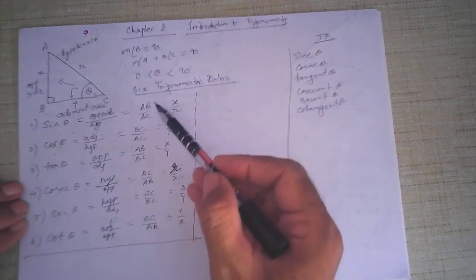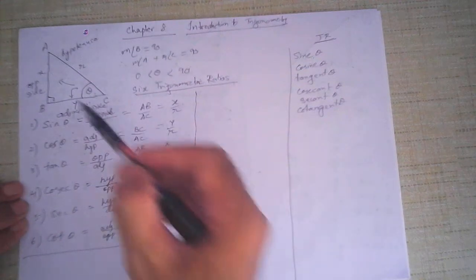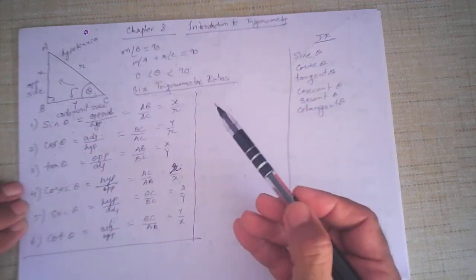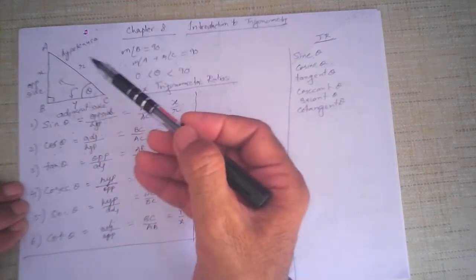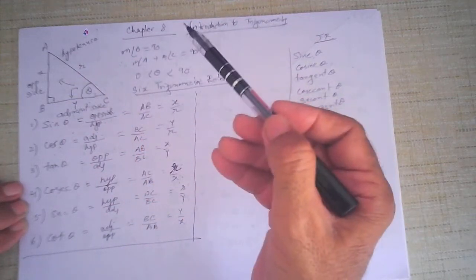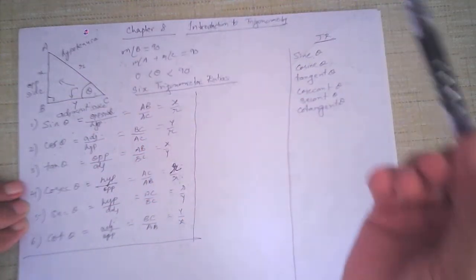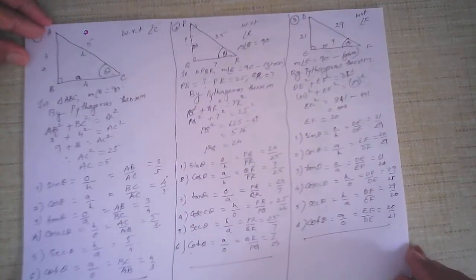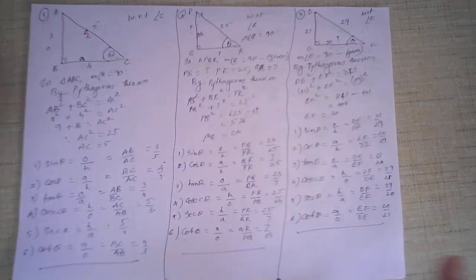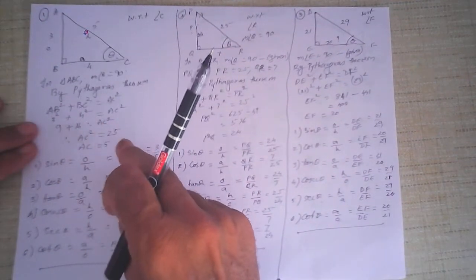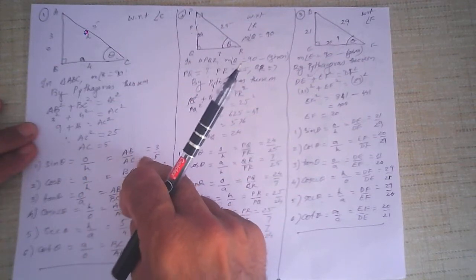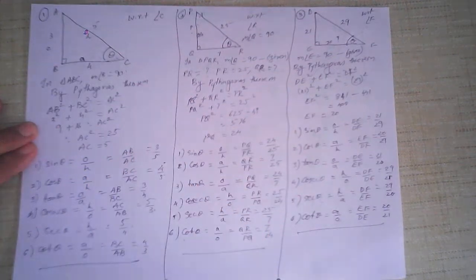Then AB upon BC, AC, that depends upon the type of triangle. It can be PQ, QR, DE, EF, and so on. And X and Y depends upon the length which is given. It can be 24, 25, 9, 6, whatever. So this way we can apply these 6 trigonometric ratios, and after applying them, you can get the values of the 6 trigonometric ratios.